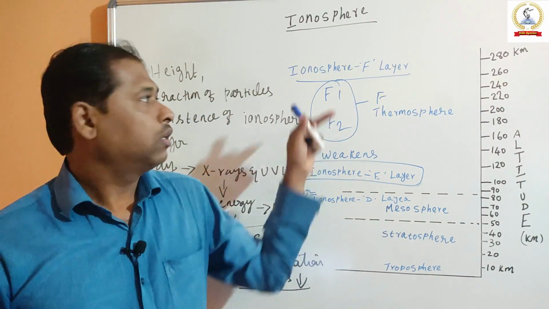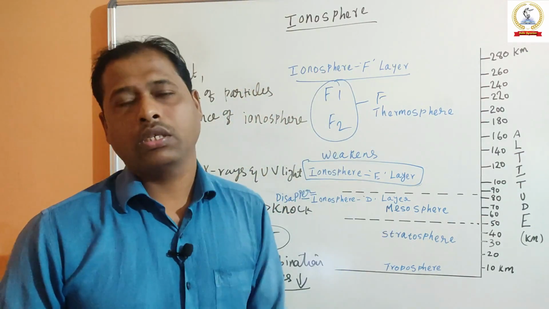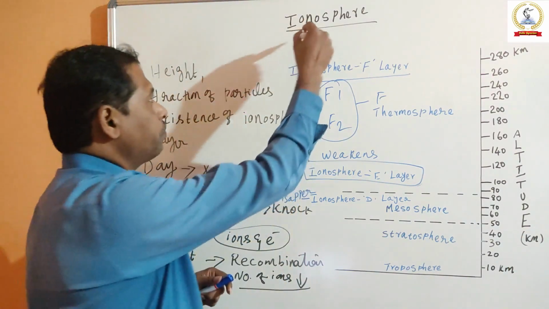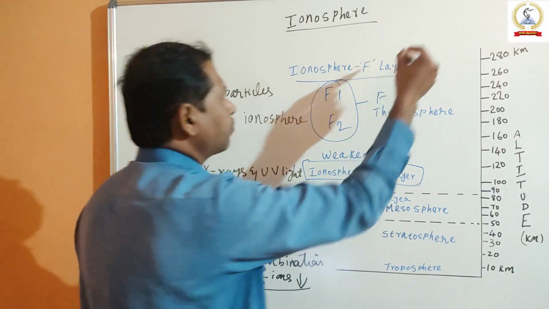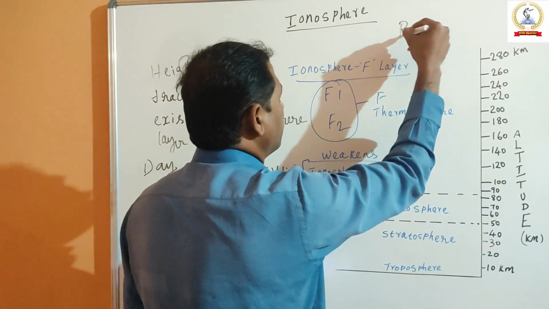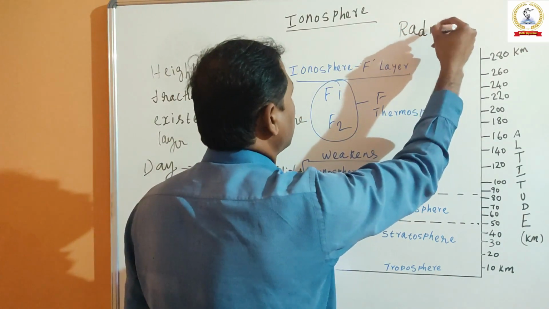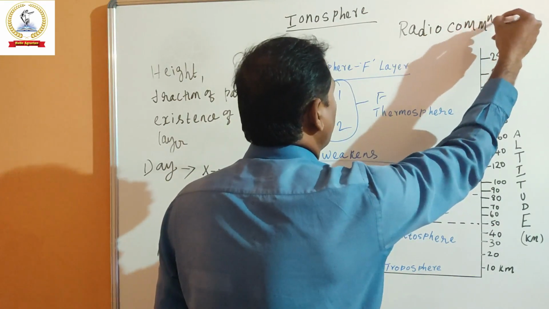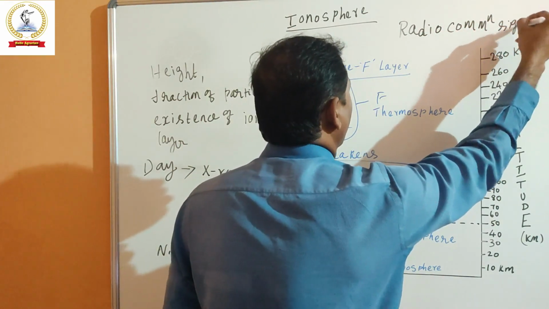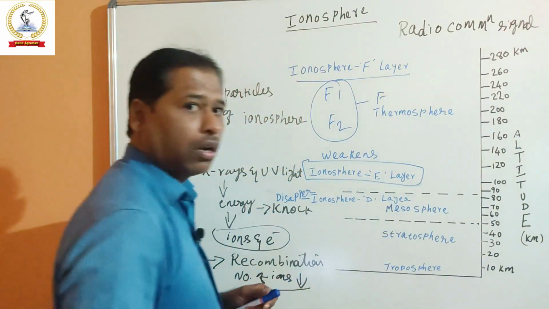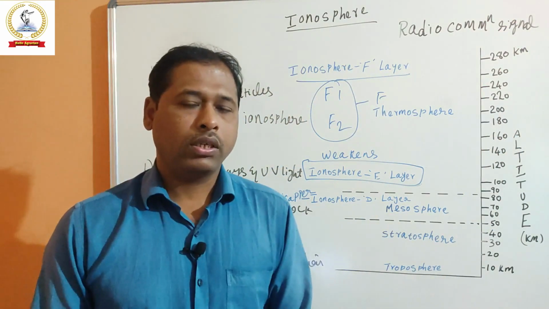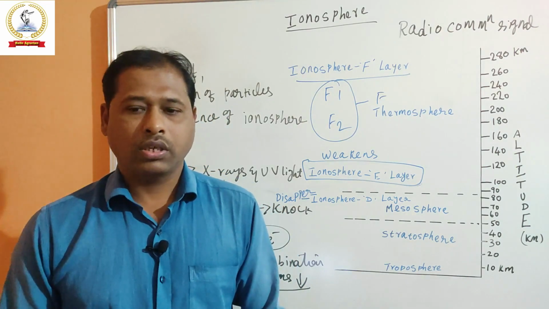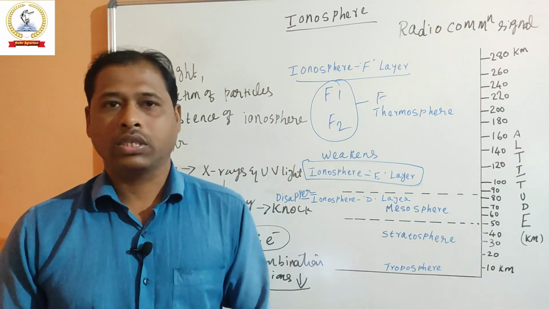You see, the impact of the ionosphere is large because the ionosphere affects radio communication signals. And another thing is that GPS satellites use signals to determine the location.